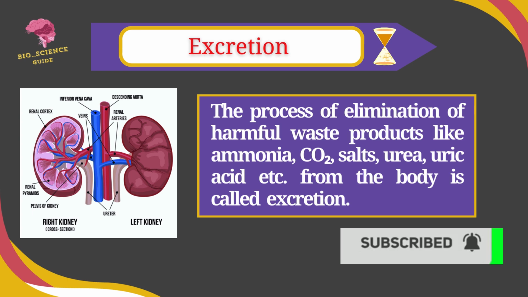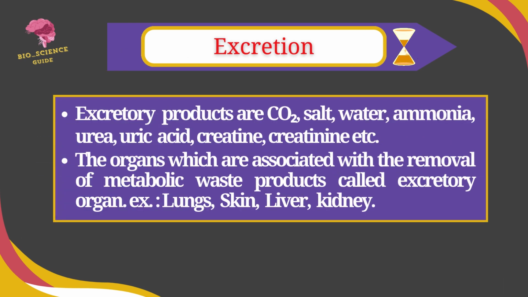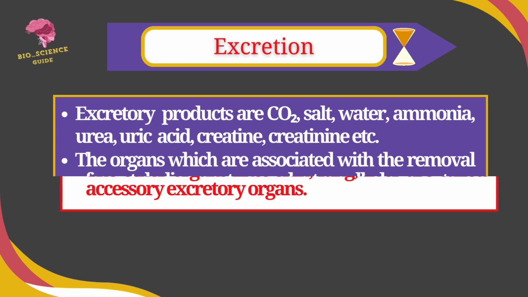from the body. The excretory products of human being are carbon dioxide, salt, water, ammonia, urea, uric acid, creatine, creatinine, etc. The organs which are associated with the removal of metabolic waste products from the body are called excretory organs. The excretory organs of human beings are lungs, skin, liver, kidney.